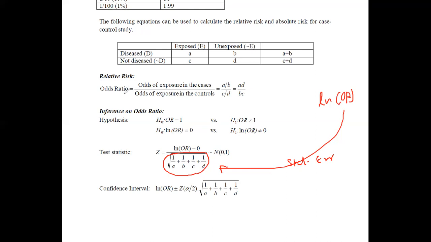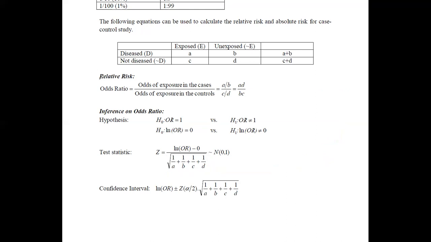And for the odds ratio, we can construct a confidence interval. Generally, we construct it for the natural logarithm of the odds ratio, and I will use one calculation to show how we can convert it back to the odds ratio. But in general, we construct the confidence interval for the natural logarithm of the odds ratio first. Thereafter, we can convert it to the confidence interval for the odds ratio.